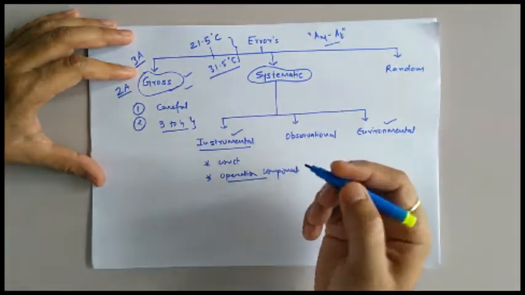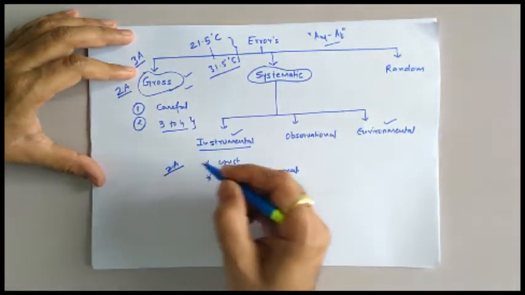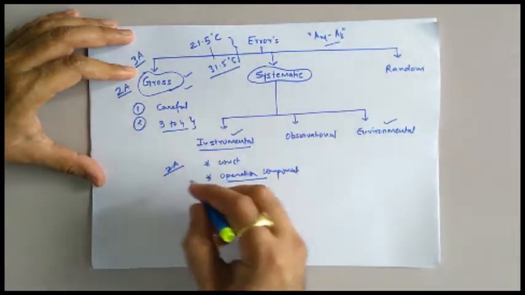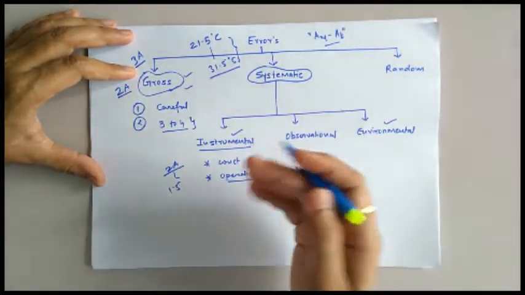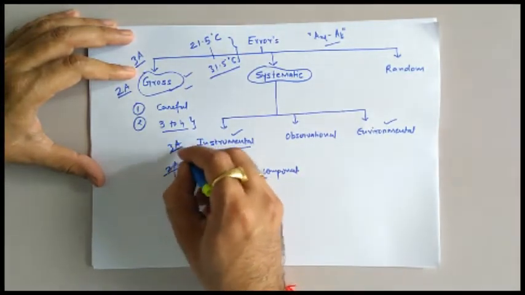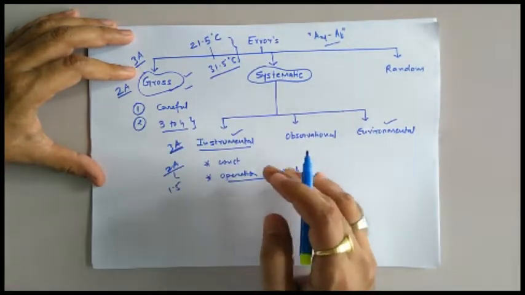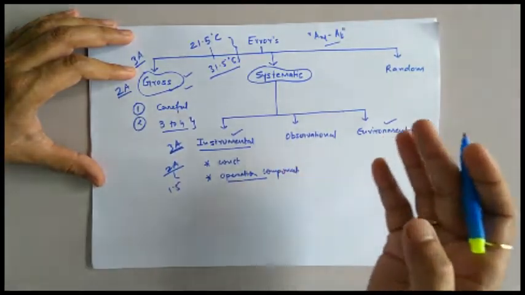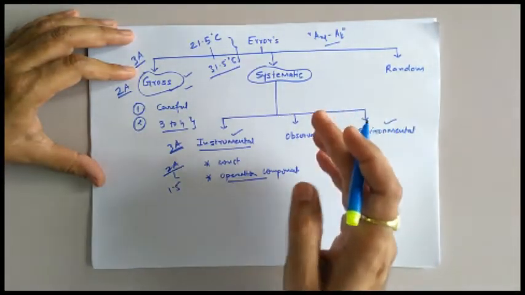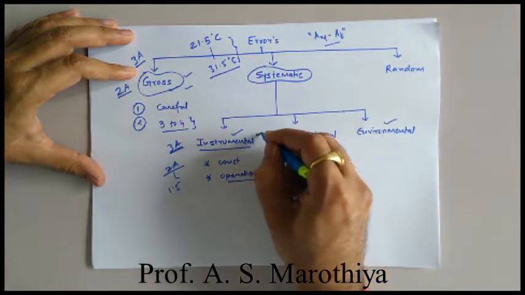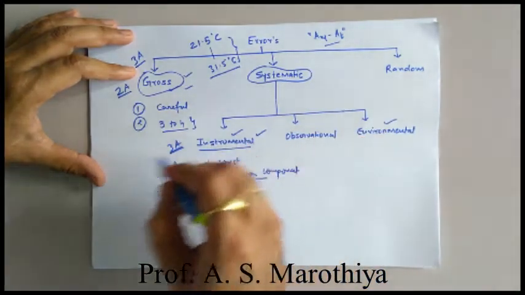Suppose the true value of circuit current is 2 ampere, but because the ammeter is not constructed properly, it may indicate the value as 1.5 ampere, or it may indicate the value as 3 ampere. So whatever error is caused by the instrument because of its improper operation or improper construction, those types of error we take into account as instrumental error.